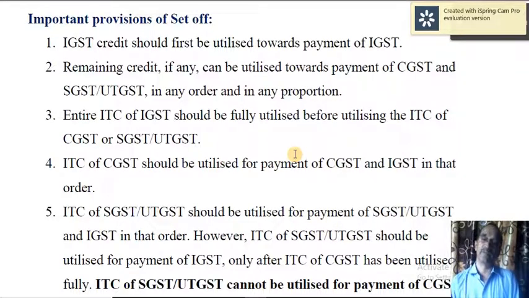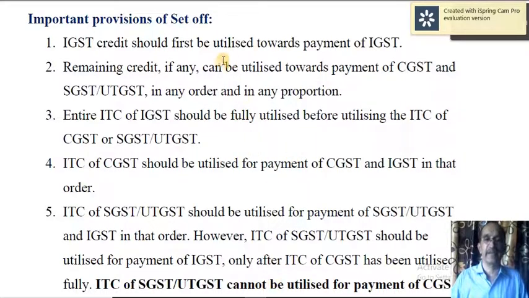For example, first you can use it towards CGST, or first towards SGST, then again CGST, or you can use it for both the taxes, that is CGST or SGST, in any proportion. So this is the second point.